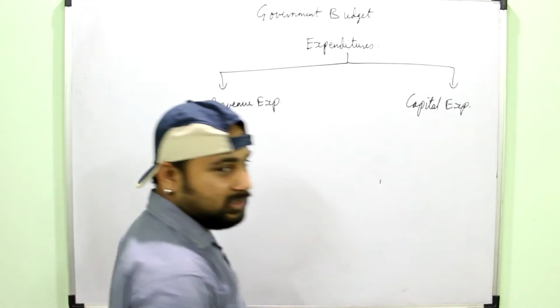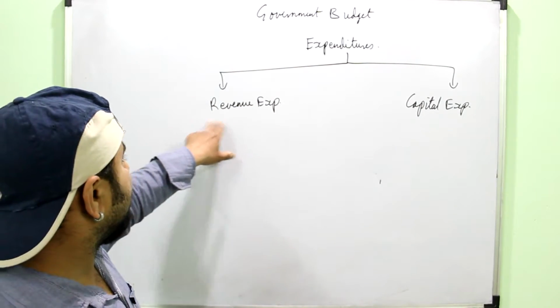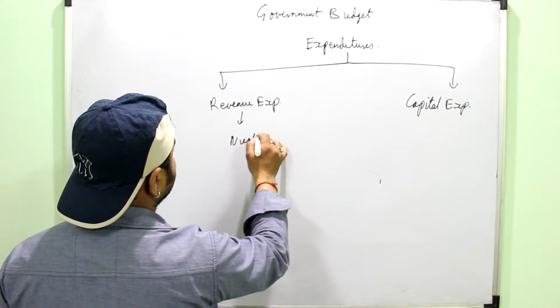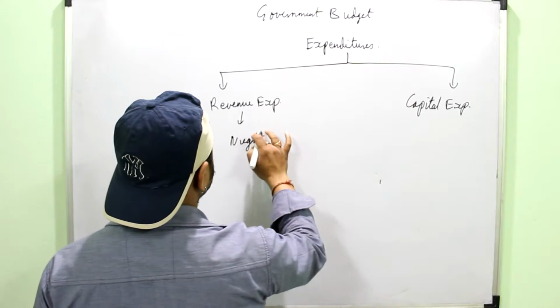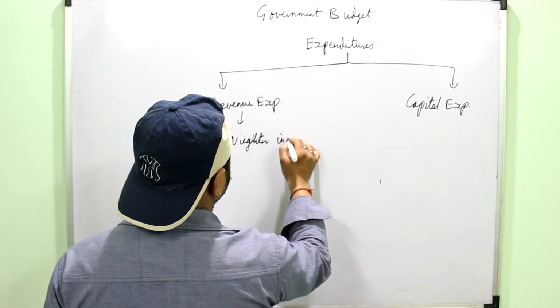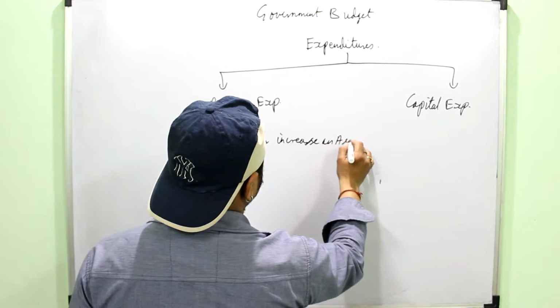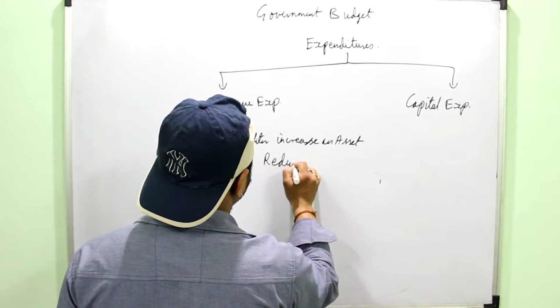Again, the definition is based on the same thing, the effect on the balance sheet. Revenue expenditures are those expenditures which neither increase an asset nor reduce a liability.